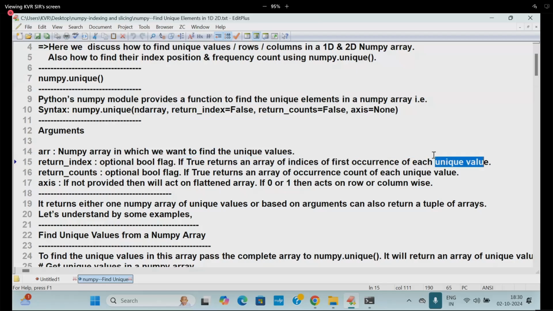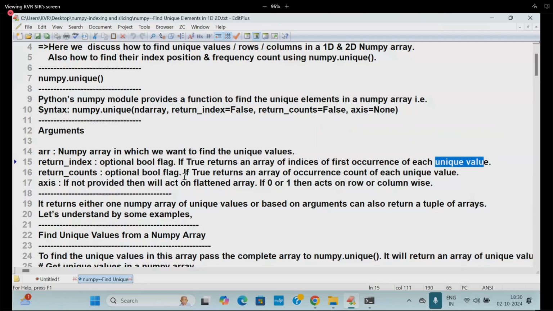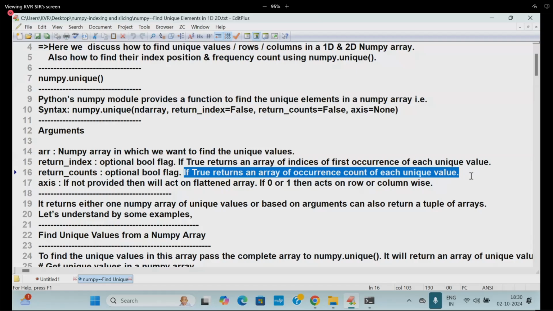Suppose 10 is available multiple times, it will give you the index of that particular 10. Example also I'll give you. return_counts is also a Boolean flag. If true, it returns an array of the occurrence count of each unique value, like the count function of a list.